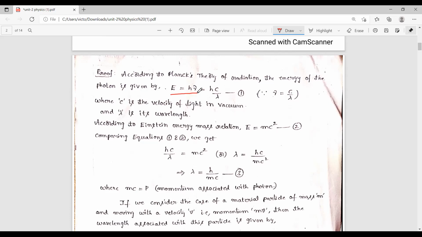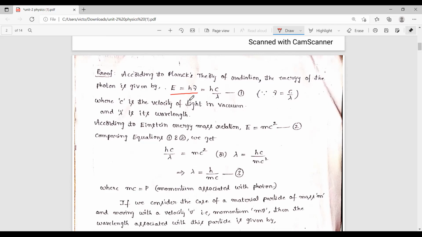So according to Planck's theory of radiation, the energy of the photon, which is also a particle, is expressed as E is equal to h nu, where frequency nu can be written as c by lambda. Here c is called velocity of light in vacuum and lambda is called its wavelength. So E is equal to hc by lambda.